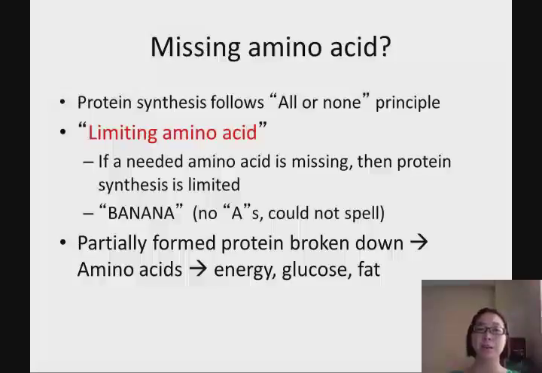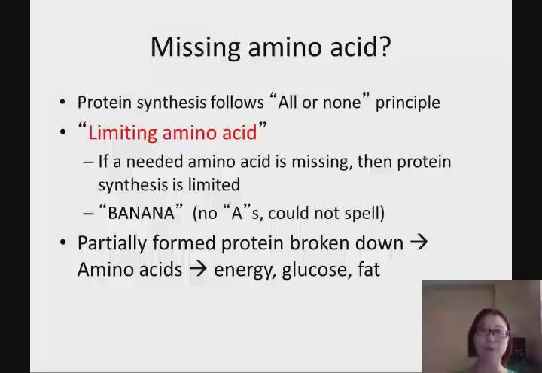So this is really an important principle for our body to synthesize new proteins. This missing essential amino acid we call the limiting amino acid. Why do we say that? Because when a needed amino acid is missing, the protein synthesis is limited. Take banana as one example. For example, you want to make this banana protein. When you are making B, yes, you have this amino acid. However, when you go to A, you are missing the A amino acid. Then you are not able to spell this banana protein.